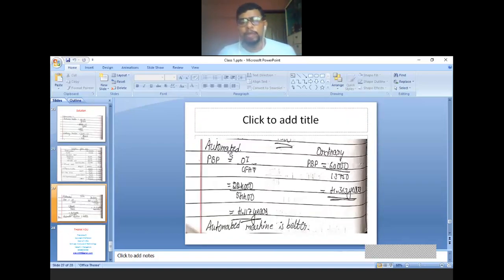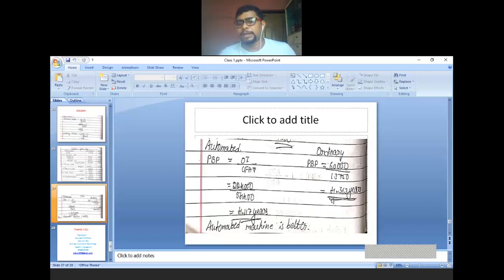Finally, the calculation of the payback period for the automated machine as well as the ordinary machine. Formula for payback period: original investment divided by cash flow after tax. Automated machine: original investment 2,24,000, cash flow after tax 54,400. The answer is 4.117 years. For the ordinary machine, 60,000 divided by 13,750 is 4.363 years.